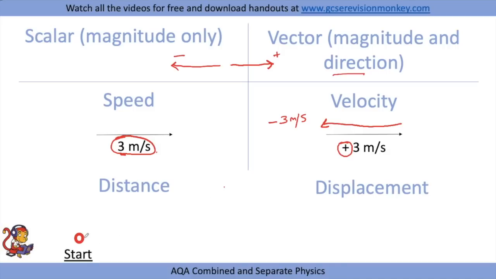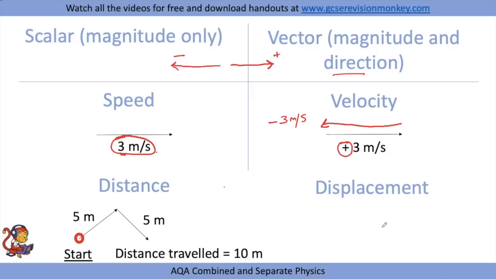If we have a starting point and an object moves 5 meters and then another 5 meters, the total distance would be 10 meters, 5 plus 5 making 10.